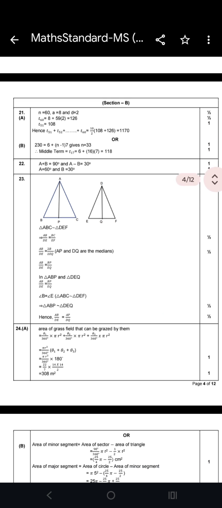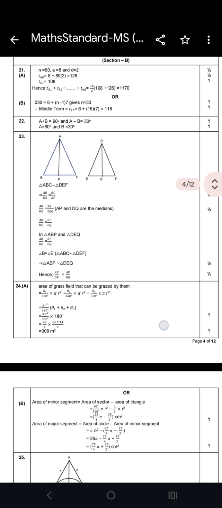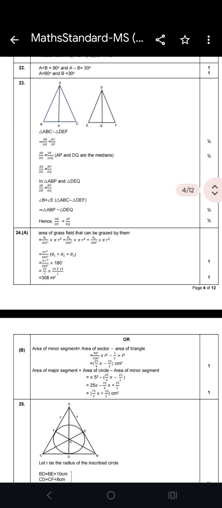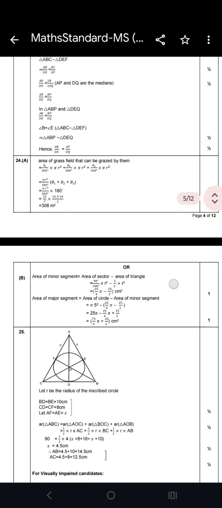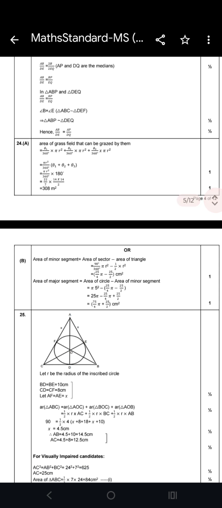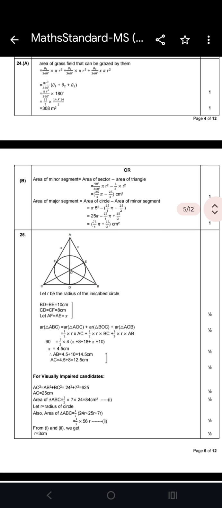Again here you can see that this is half marks, then downwards again half marks. Question number 24. Again see what type of marking is there, 1 in section B, means B part, again 1 mark. Question number 25.